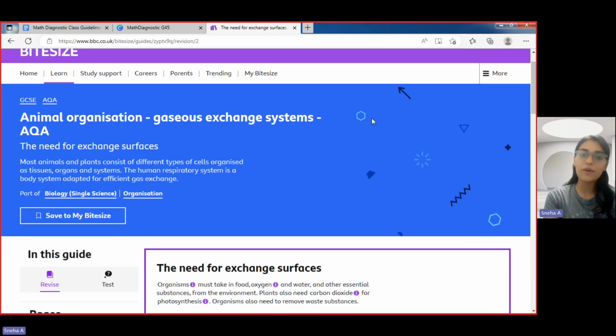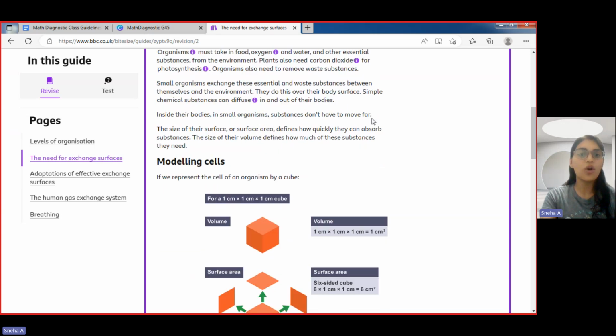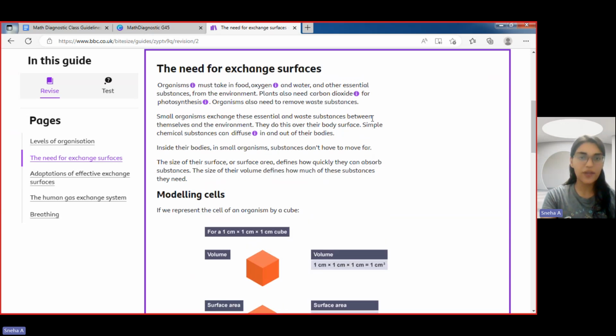Now, if we move on to more of a discussion, we are going to study the need for exchange surfaces. We studied that organisms must take in food, oxygen, and water, and other essential substances from the environment. And plants also need carbon dioxide for photosynthesis.